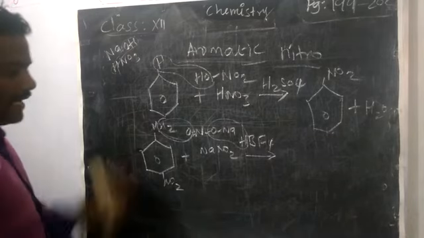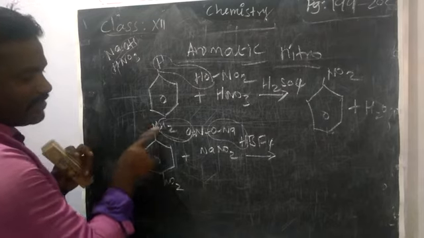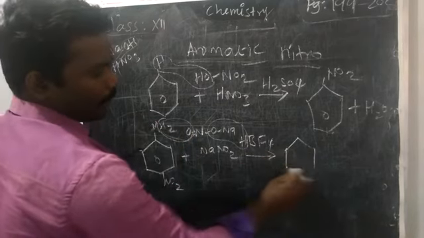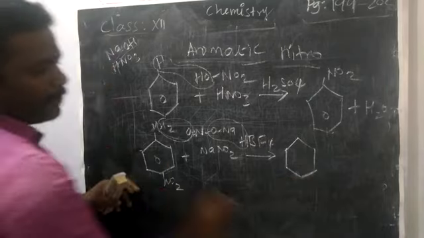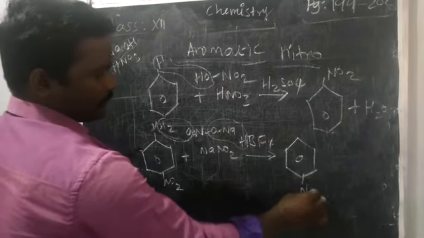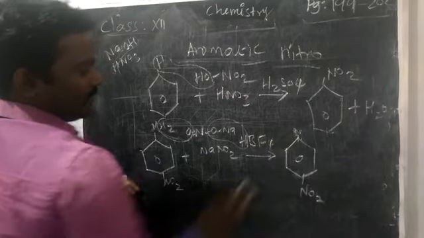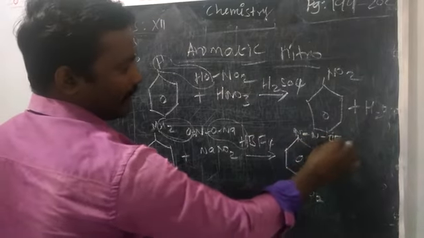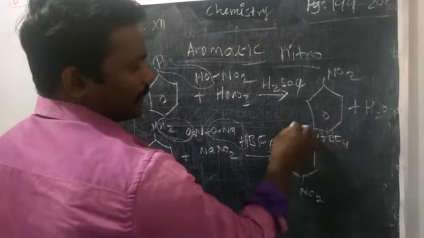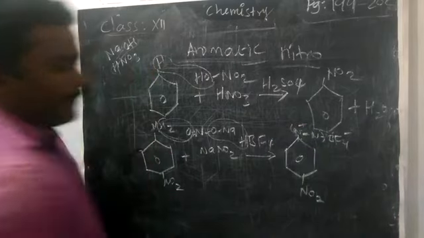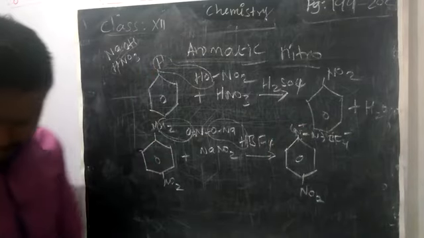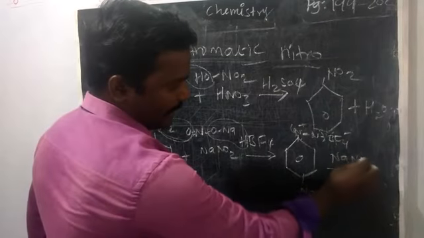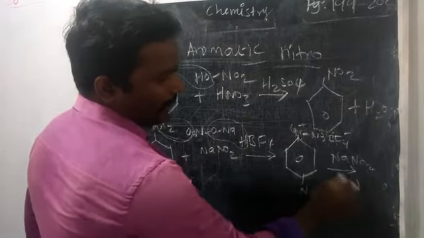BF4 we can add with the nitrogen, so nitrogen double bond nitrogen, BF4. See, the mechanism is important. Here nitrogen is already there, then double bond N with the BF4 compound, so it becomes positive and the remaining part becomes negative. Actually it is an intermediate, which further reacts with sodium nitrite on copper metal.